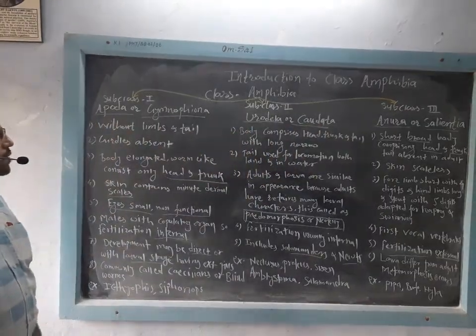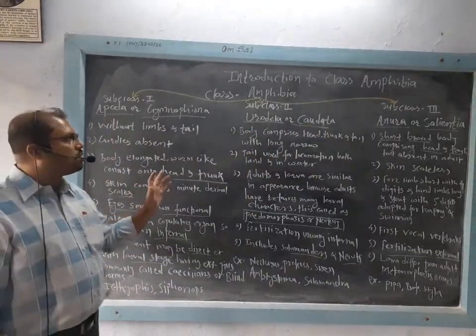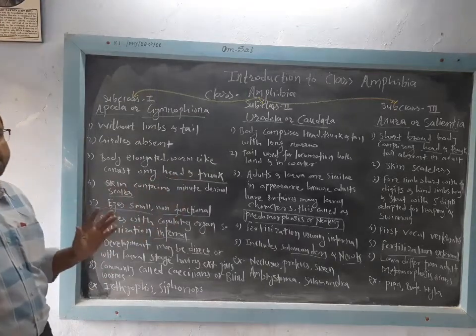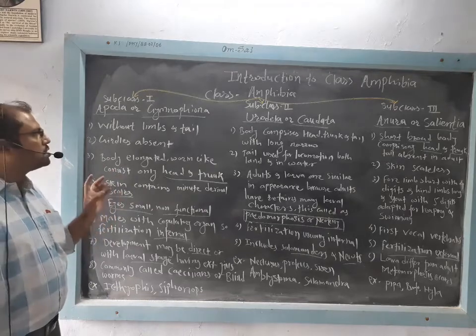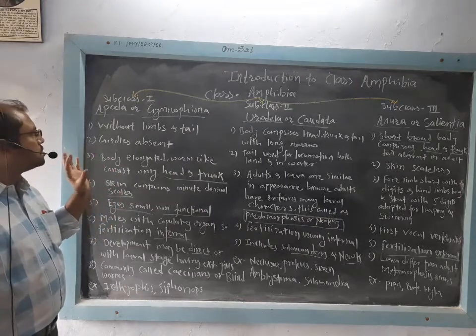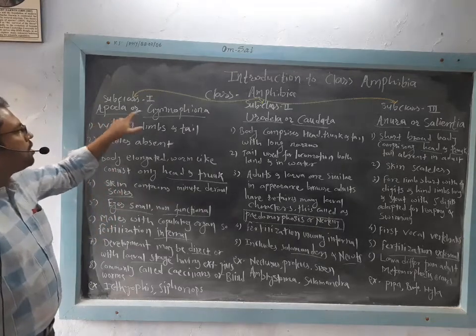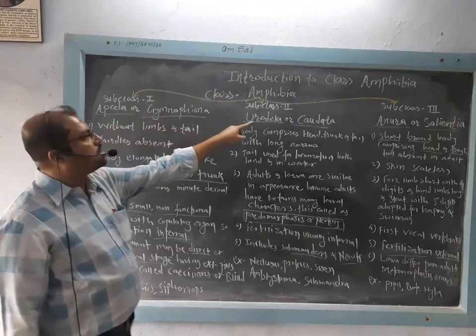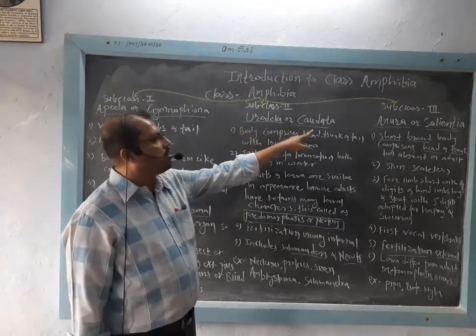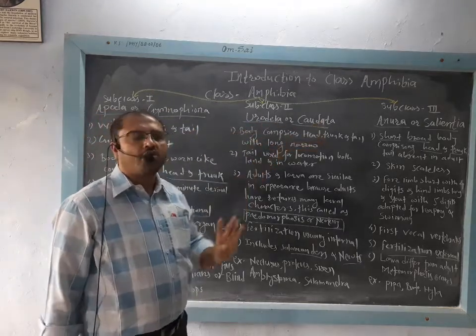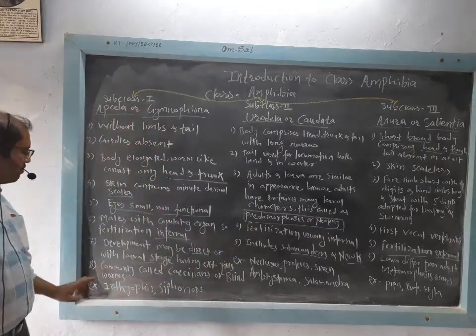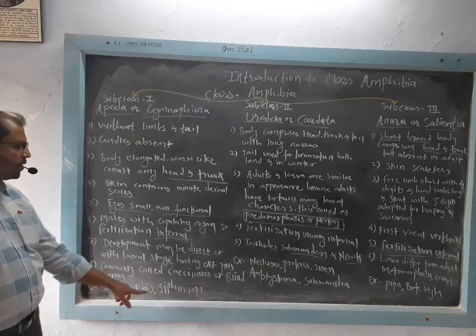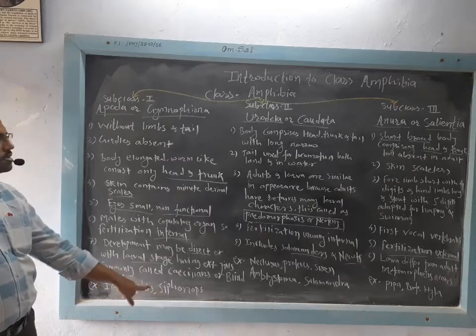So these are the distinguishing characters of three important subclasses of class Amphibia, which belongs to the gnathostomes. First is Apoda or Gymnophiona, second is Urodela or Caudata, third is Anura or Salientia. Examples of Apoda are Ichthyophis and Siphonops.